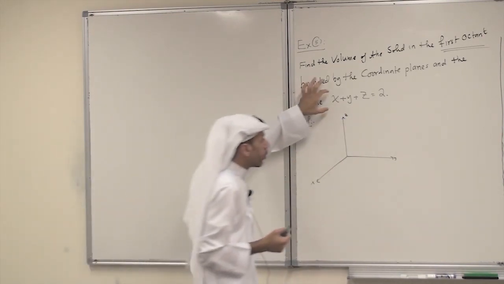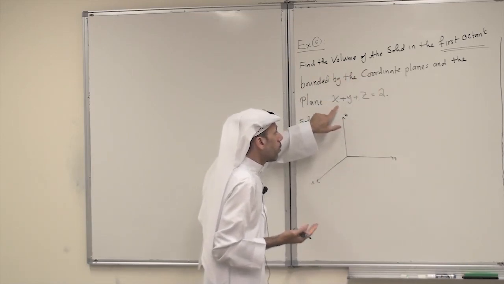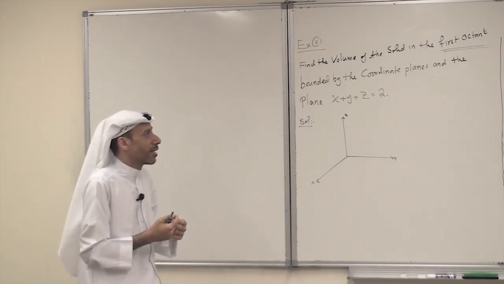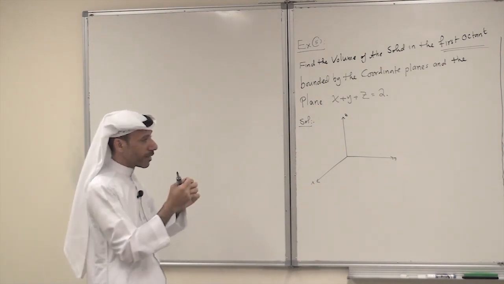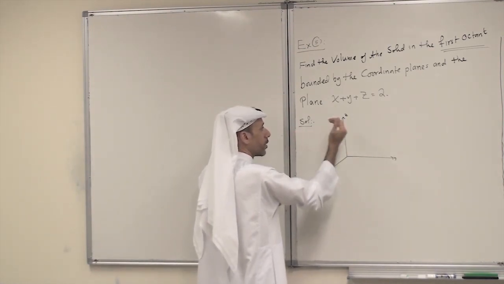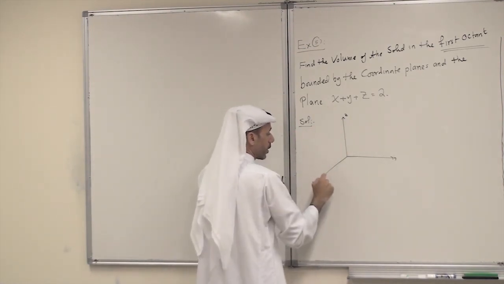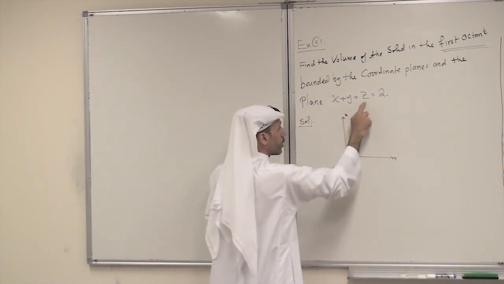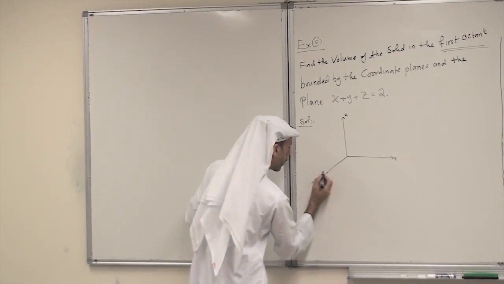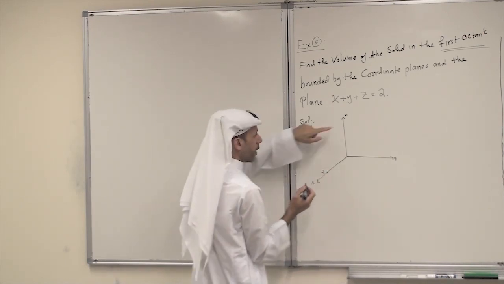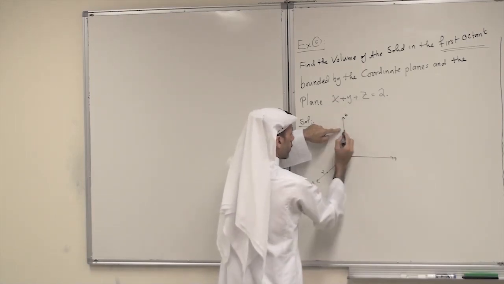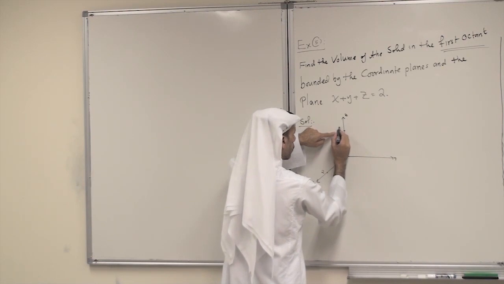So what is the graph of this plane? The simplest way to sketch the graph of any plane is just to find the intercepts. So what is the x-intercept, the y-intercept, and the z-intercept? For the x-intercept, I have to set y and z equal to 0. I get x equals 2. So this is 2 here on the x-axis. For the z-intercept, I set x and y to 0, I get z equals 2. So this is also 2.